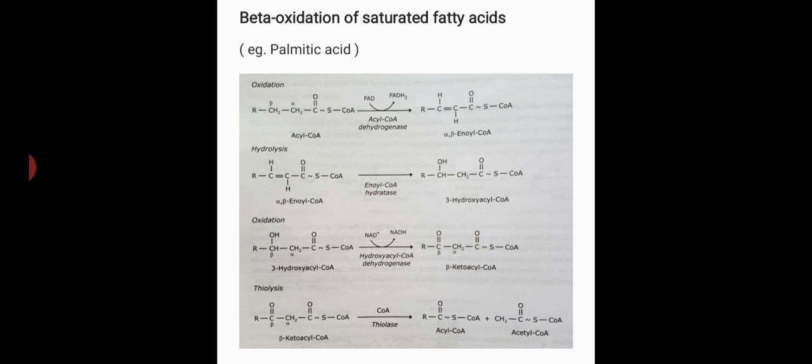It involves oxidation in which a molecule of FADH2 is formed, then hydration, then again oxidation where a molecule of NADH is formed, and finally thiolysis takes place, which forms acyl coenzyme A and a molecule of acetyl coenzyme A. Repetition of this cycle with palmitic acid eventually results in formation of 8 molecules of acetyl coenzyme A.